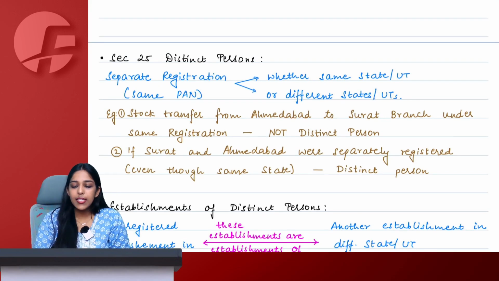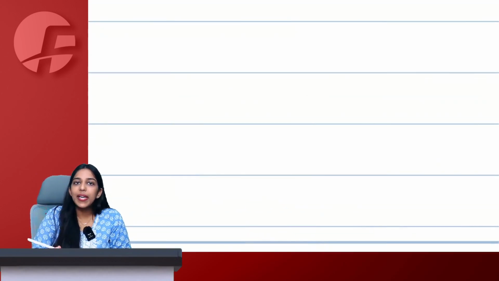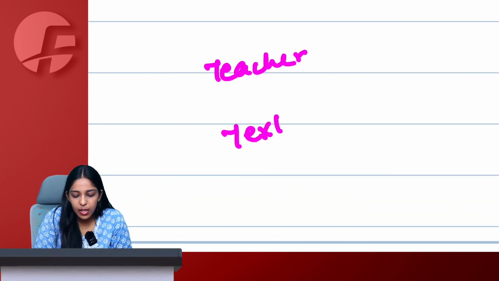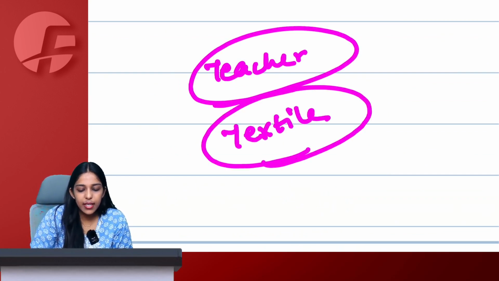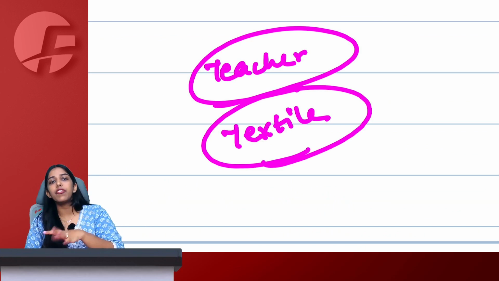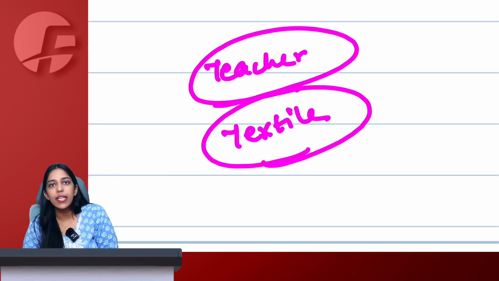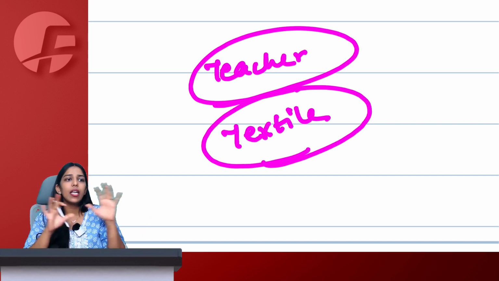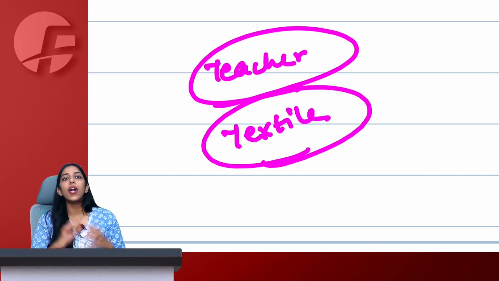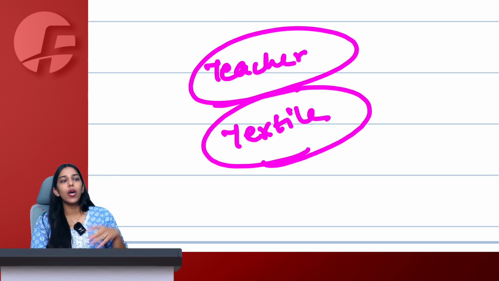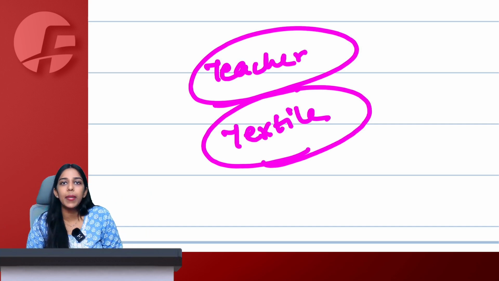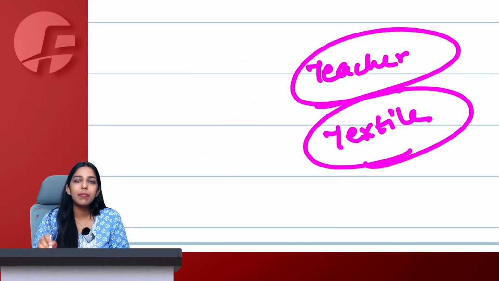Okay, let's say I have my teaching business. Yes, I am a teacher. I also have a textile business here. Let's take an example that in my free time after teaching, I go to my shop and I have a textile business. The accountants are separate, everything is separate, the entire business is separate. I don't want the accounts to be merged. I don't want the person filing GST returns of my teaching business to know what is happening in my textile business, and both of them are in Maharashtra only.